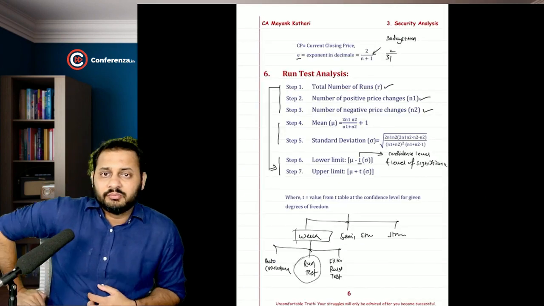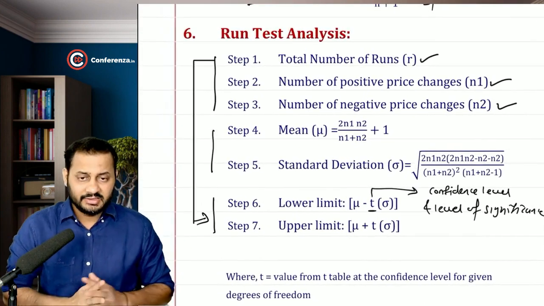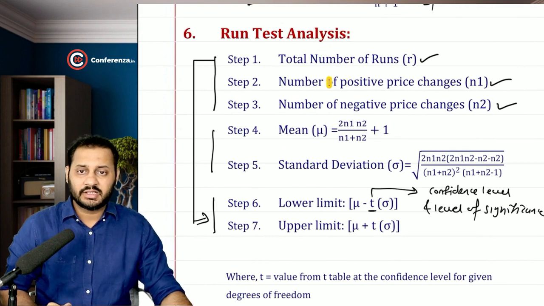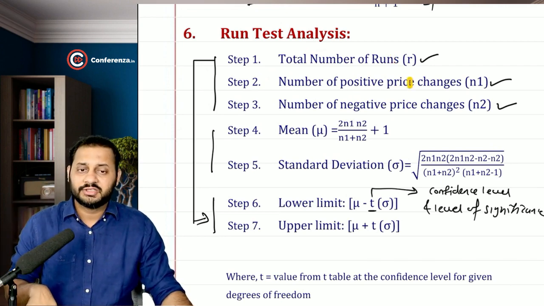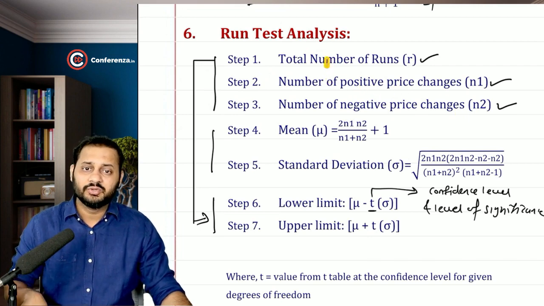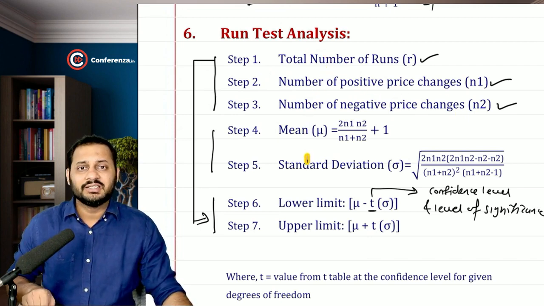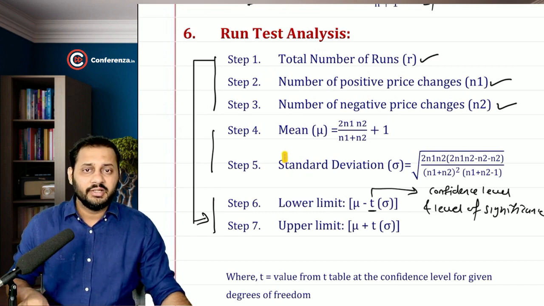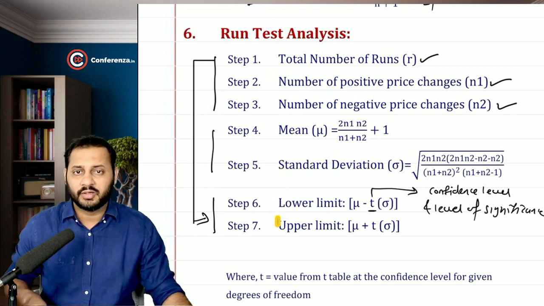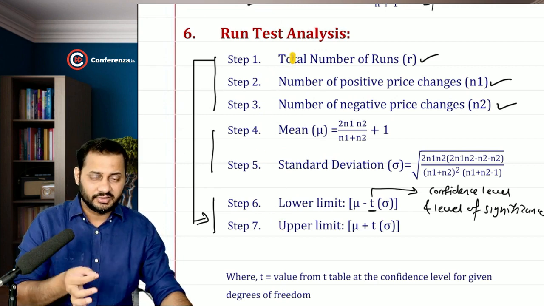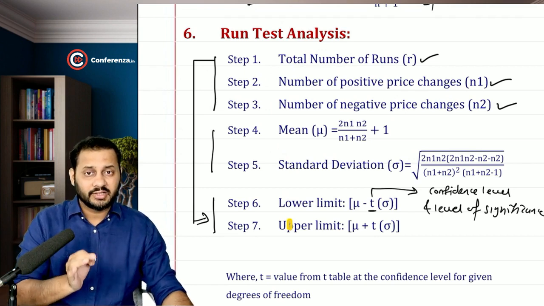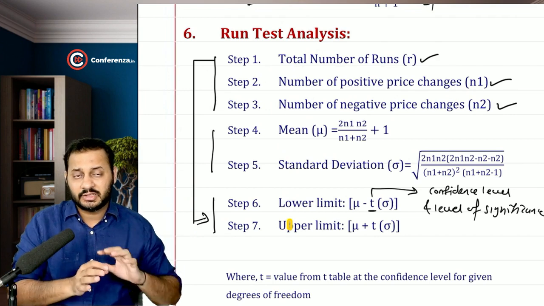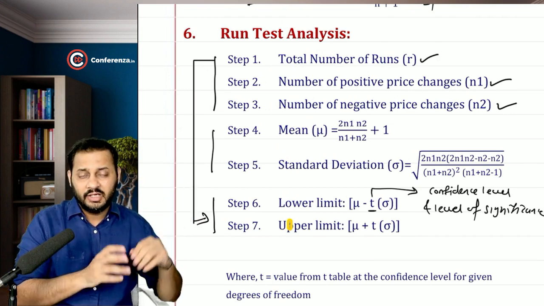Run test analysis, if you remember, we had these 7 steps. The first 3 steps are nothing but calculating the total number of runs where the price is changing, the total number of positive price changes, and the total number of negative price changes. Then we used these 3 things to calculate the mean and standard deviation with this formula, and with the mean and standard deviation we calculated the lower limit and upper limit. If your number of runs, that is the first step, comes in between the 6th and 7th step, that means the current market prices are independent of the past prices. That means current prices do not depend on the past prices, they are randomly decided.